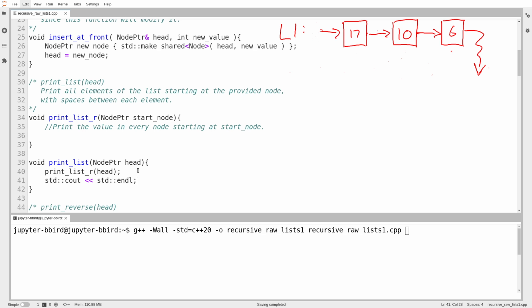All right. So I know it's an odd way of breaking it down, but as the programmer, I have executive discretion to decide how to break down my code into functions. Okay, so what is print list R going to do? It's going to print the value in every node starting at the node you gave me.